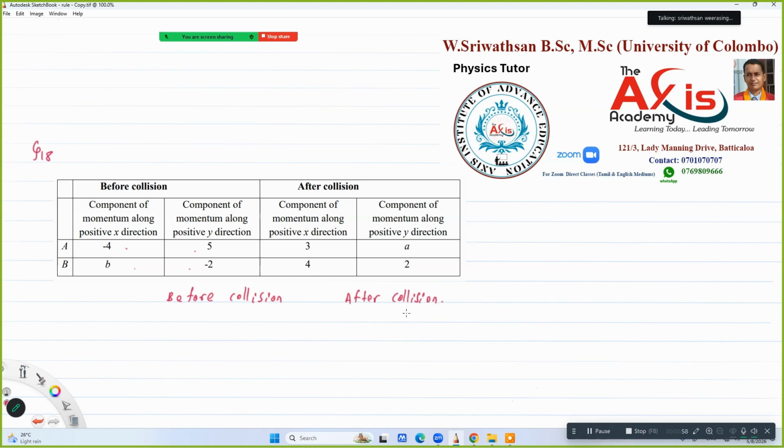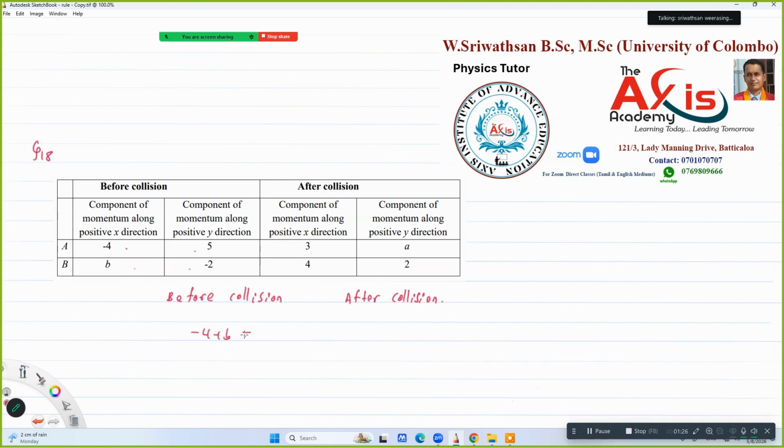Before collision and after collision, we have to use some formula, right? We need to find A and B. Now look at this. The total x-direction momentum of the system before collision will be minus 4 plus b.